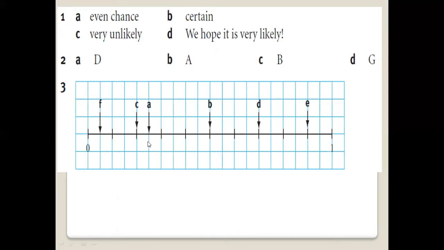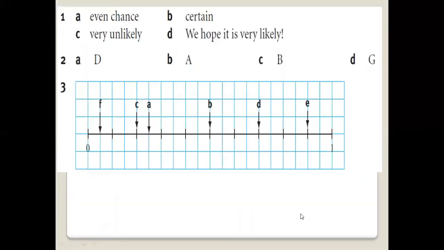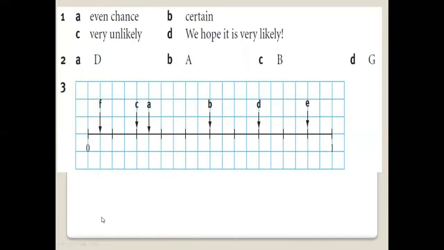So the answer to A should be 25%. The answer to B should be 50%: the hurricane reaching the town is a 50% chance, so you put it in the middle. The last, 1 by 5, is equal to 2 by 10, which means 20% chance. So I will say C is 20. Where is 5, 10, 15, 20?